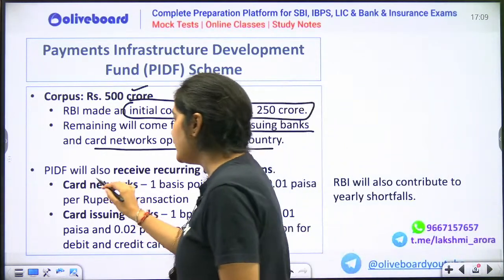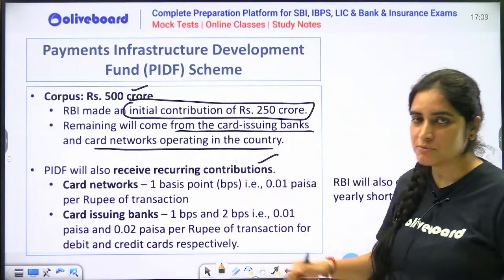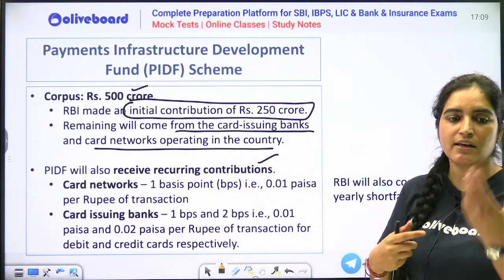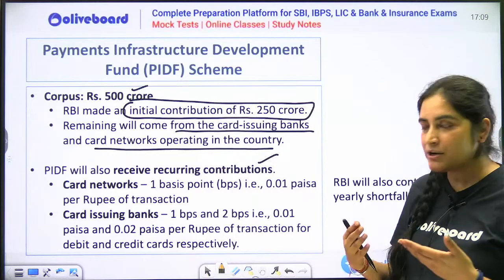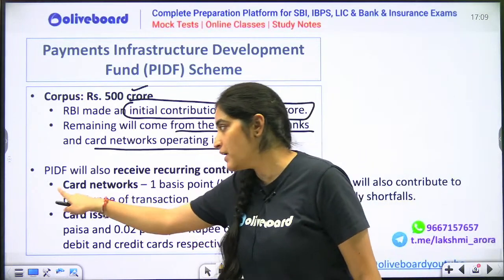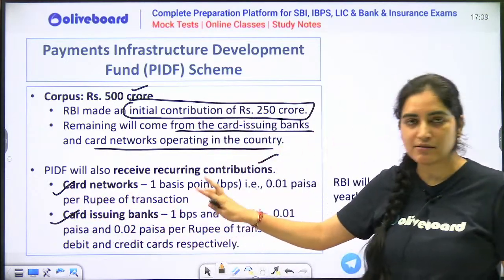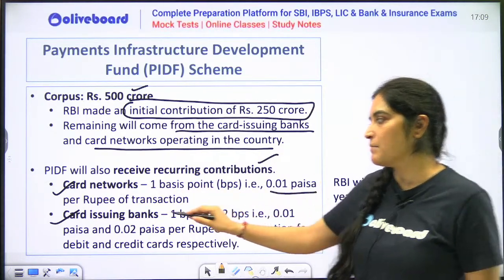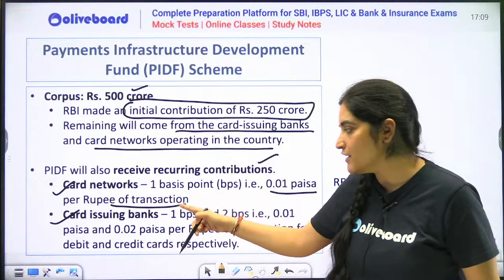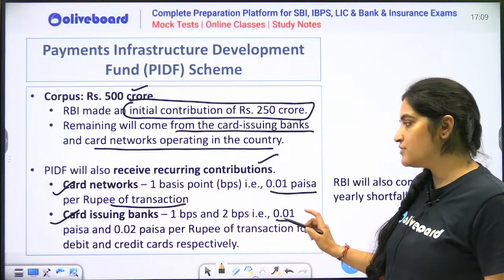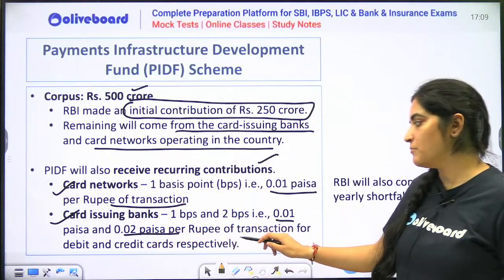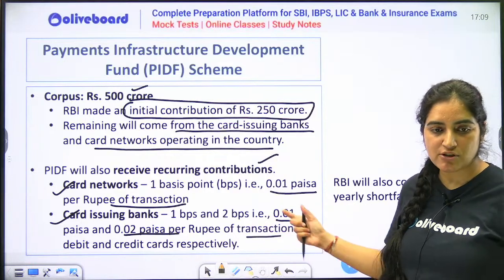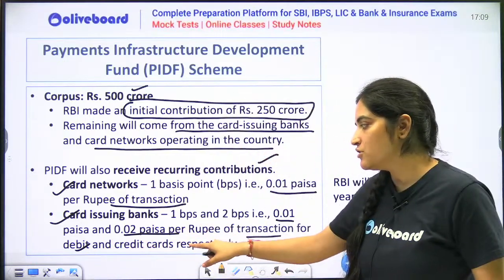Now, PIDF will also receive recurring contributions, because a one-time fund will not be enough. They need annual contributions as well. In those annual contributions, both card networks and card issuing banks will contribute. How much will card networks give? They will give 0.01 paisa per rupee of transaction. And how much will card issuing banks give? They will give 0.01 paisa and 0.02 paisa per rupee of transaction: 0.01 for debit and 0.02 for credit cards.